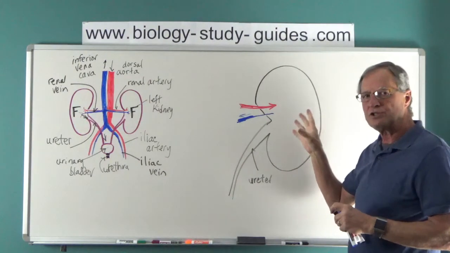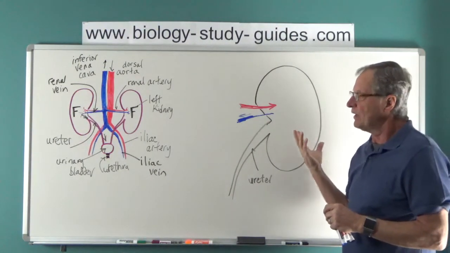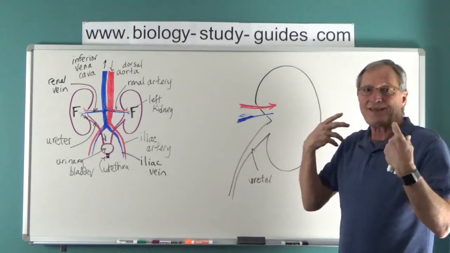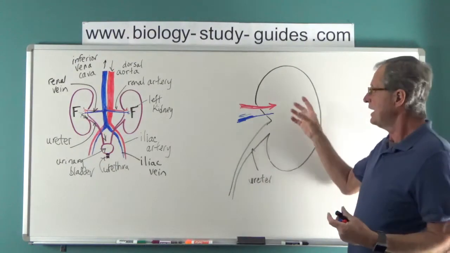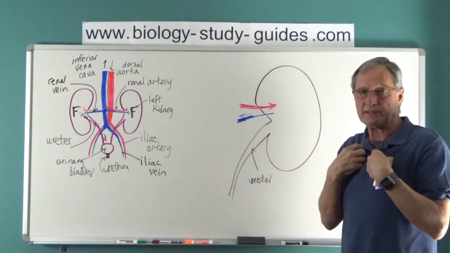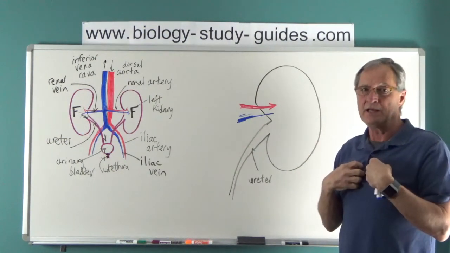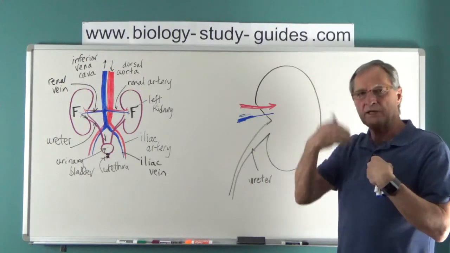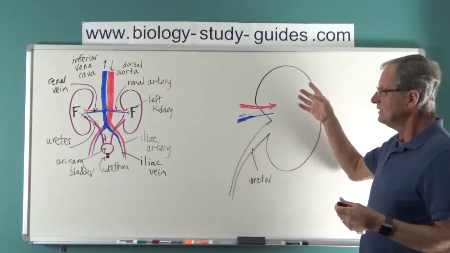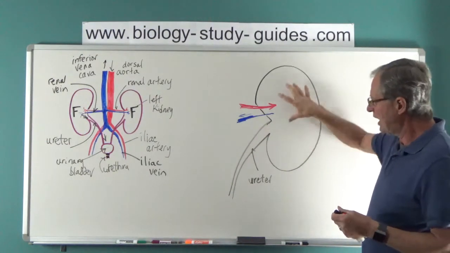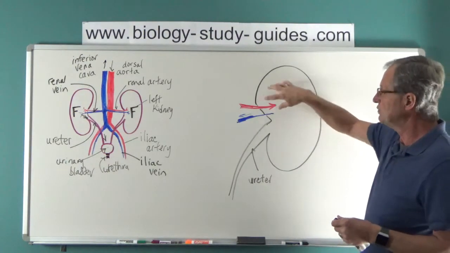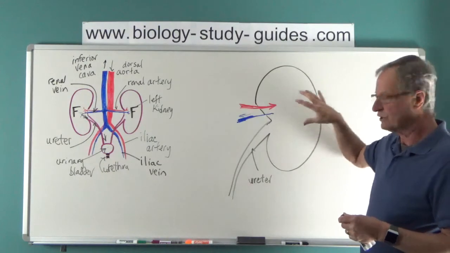I liken this system in this regard quite a bit to the respiratory system and the alveoli. Remember, there's millions of alveoli in the lungs, and the air that's in the alveoli technically is still outside of the body because it's continuous with the outside. And you breathe, it goes in and out and in and out. This system is similar in some regards because the material inside the tubes at the top of the ureter inside the kidney is technically outside the body. And the exchange between blood and those tubes occurs in here.